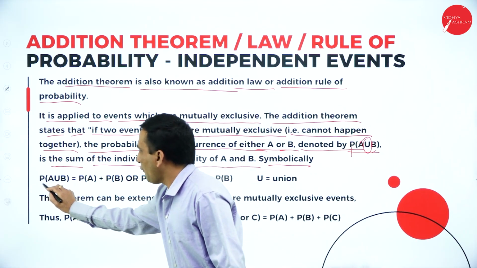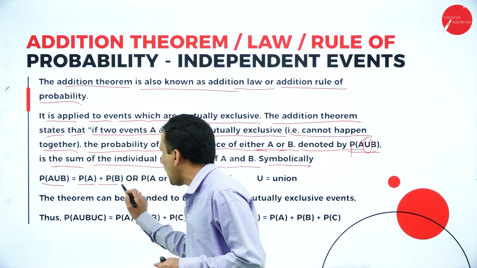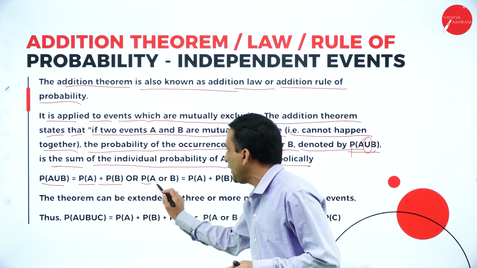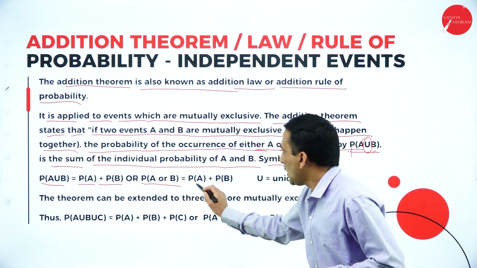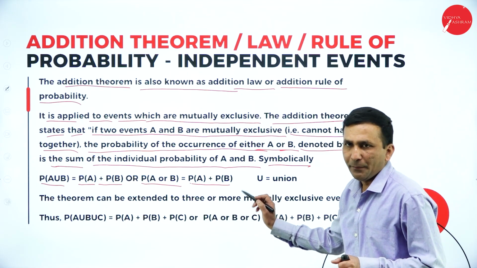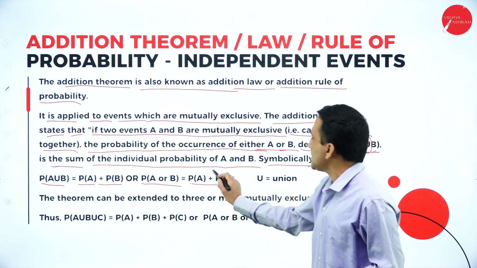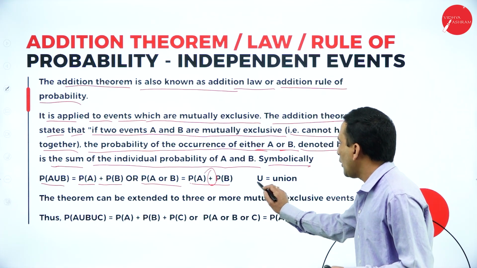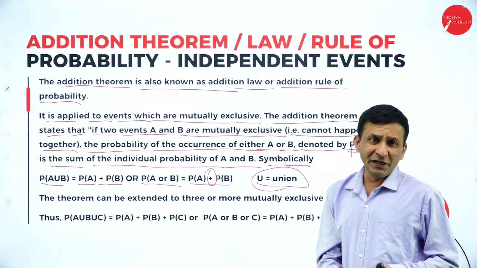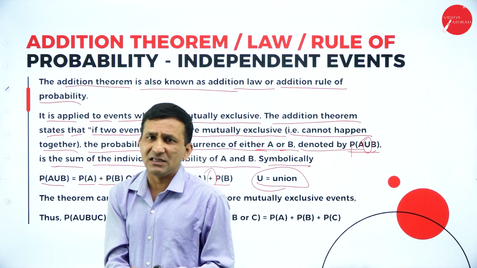Symbolically, how can we expand P of A union B? Here you see P of A plus P of B, or you can write P of A or B, the same thing. It is only addition, we are finding P of A and P of B, because adding different events together is nothing but addition. So here U stands for union, because we are writing the different events together.